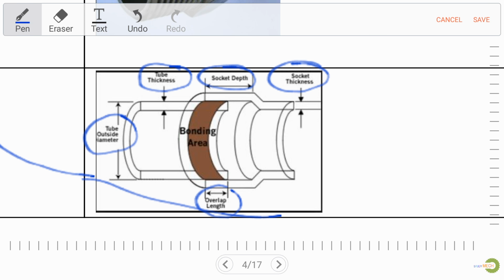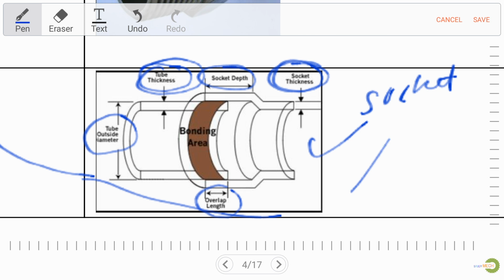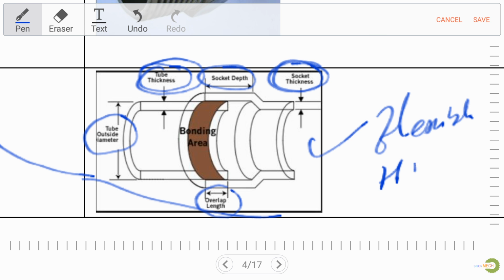We can see that in a socket we have a tube. This is the example of a socket joint for low pressure, always remember. For high pressure we must use a flexible joint for high pressure liquid or gas.